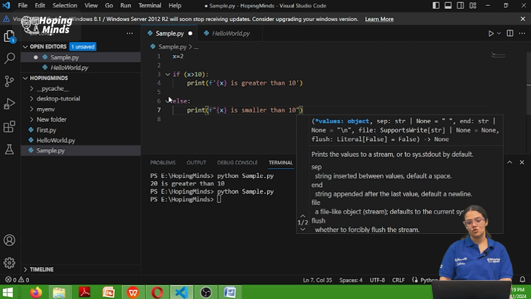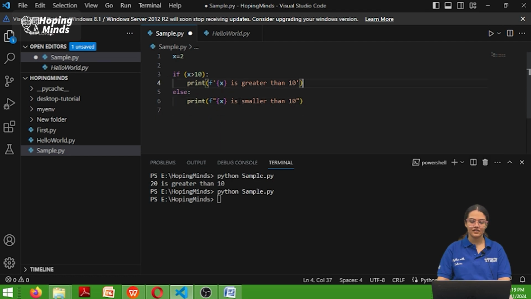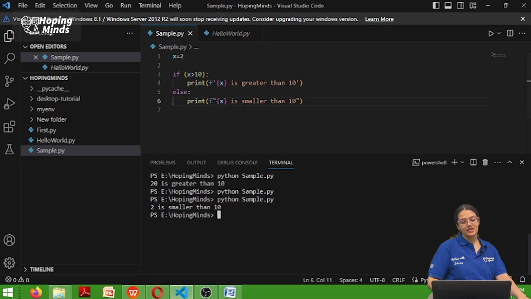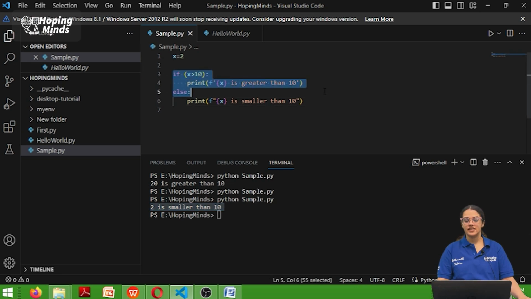Earlier, nothing was getting printed. So let us see what happens now. Let us save our file. Right, so now in our case, 2 is smaller than 10 is being printed. The reason is that the if statement's code was ignored, because our x variable is not greater than 10. So that code was entirely ignored, and the else statement got printed.